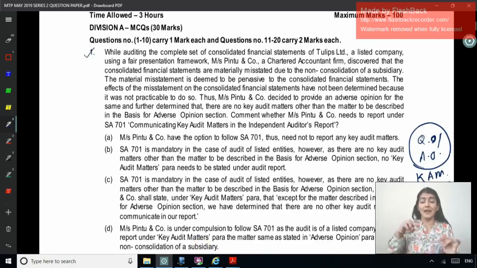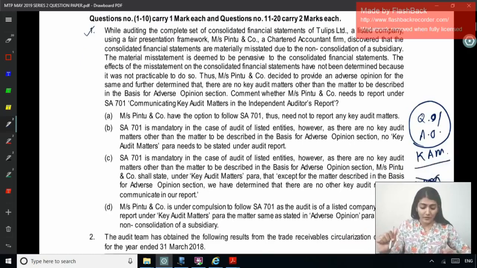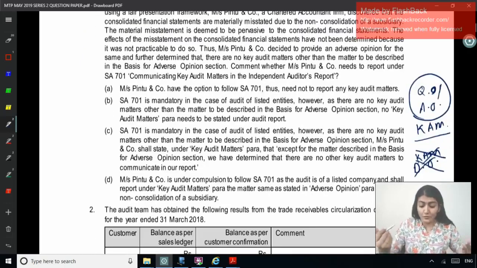So in this case, it is an adverse opinion. Will this adverse opinion also be a key audit matter? Yes, as I told you, qualified or adverse itself is a key audit matter. There might be other key audit matters apart from this, or there might not be others. Option: Pinto and Company have the option to follow SA 701, thus need not report any key audit matter. No. SA 701 is mandatory in case of audit of listed entities. However, as there are no key audit matters other than the matter to be described in the basis for adverse opinion section, no key audit matter para needs to be stated under the audit report.